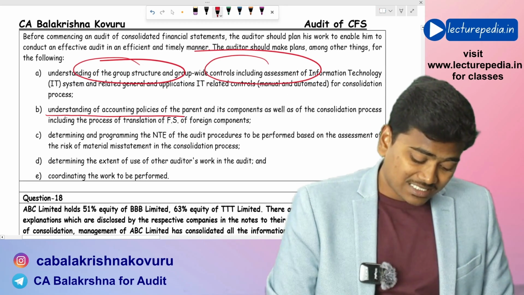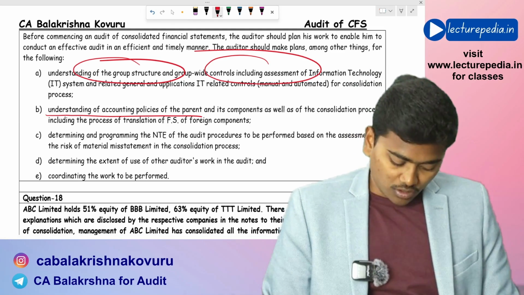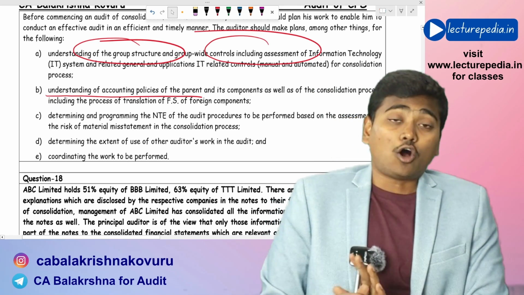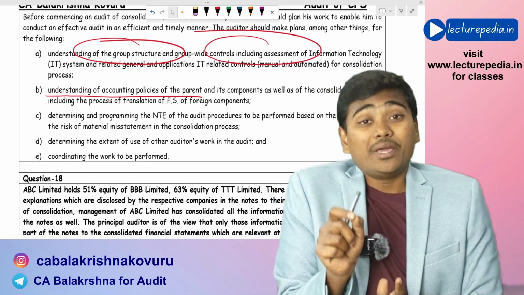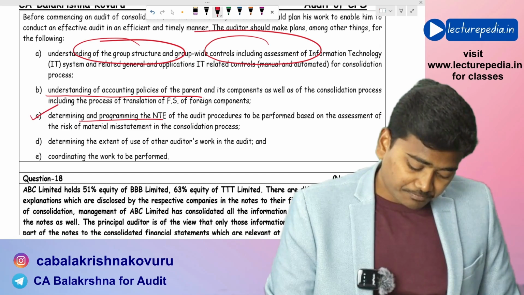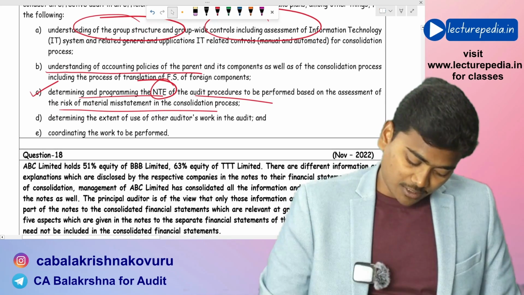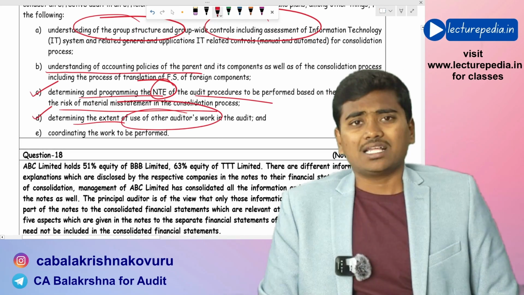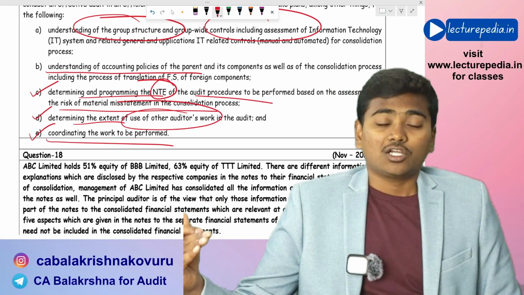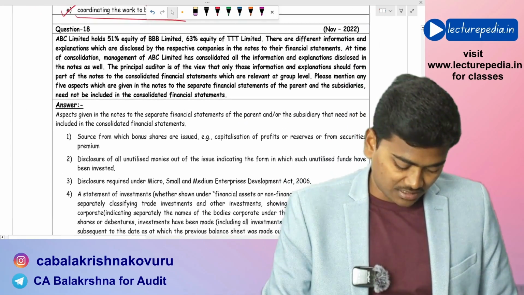After that, you need to understand the accounting policies that have been followed by the parent entity for preparation of consolidated financial statements, and you need to determine the nature, timing, extent of the audit procedures to be applied based on the risk of material misstatement (ROMM) that you have determined. Then determine the extent of use of other auditors' work, and finally properly coordinate the work with the other auditor. So this way you need to plan the audit of consolidated financial statements.